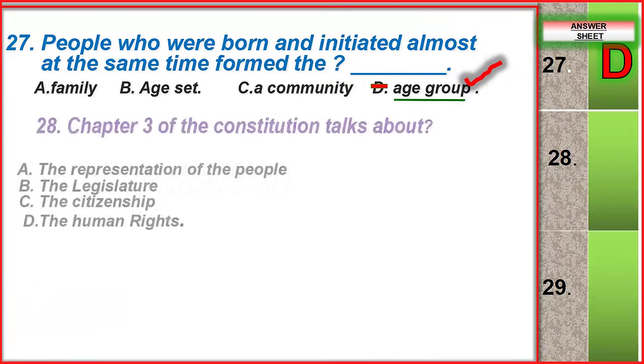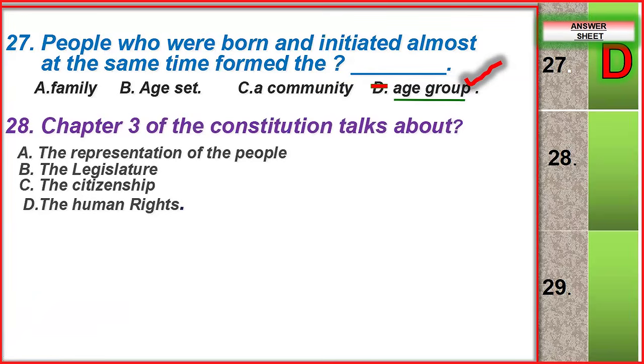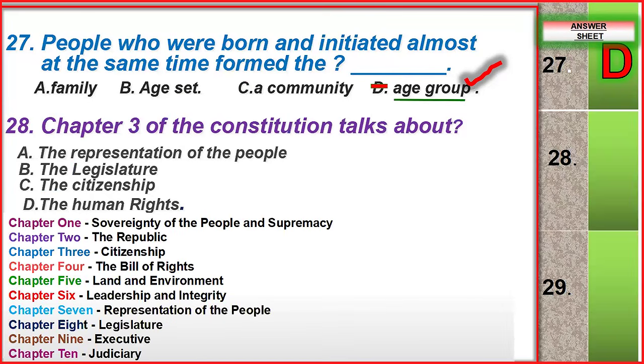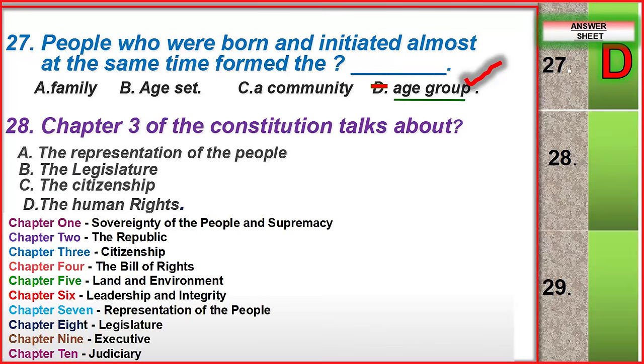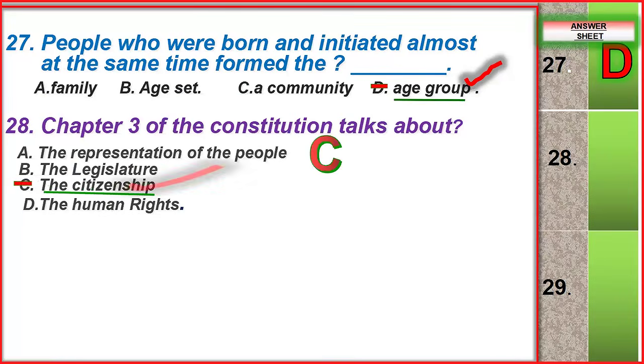Number 28. Chapter 3 of the Constitution talks about, you have representation of the people, the legislature, the citizenship, human rights. So we have sovereignty of people and supremacy, the republic, citizenship, the bill of rights, land and environment, leadership and integrity, representation of the people, legislature, executive. So the correct answer is citizenship.